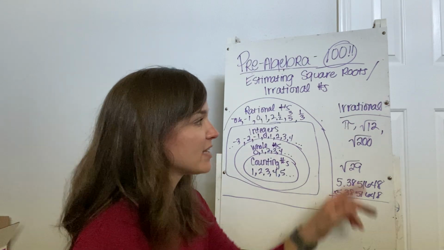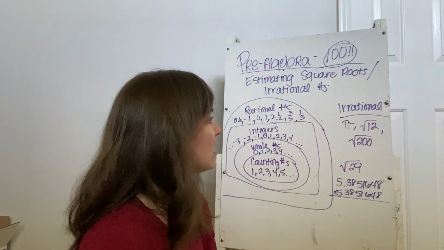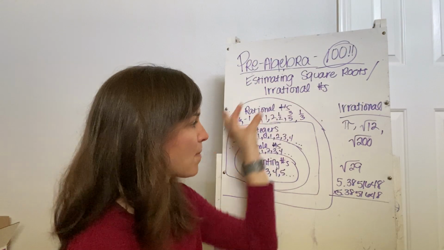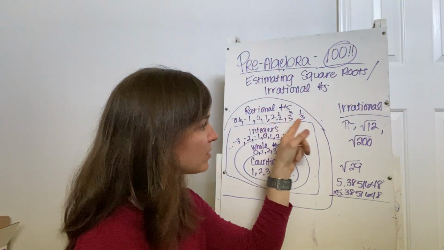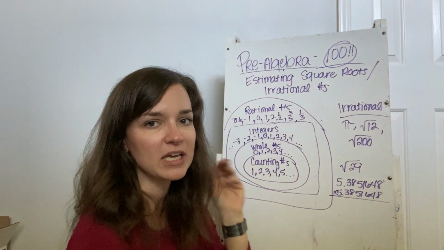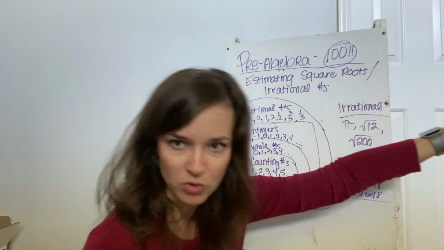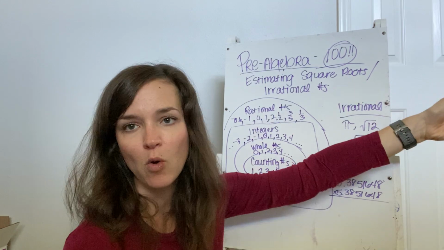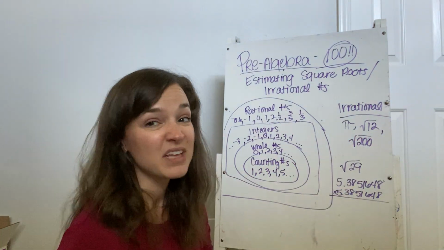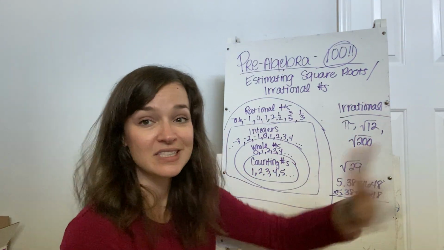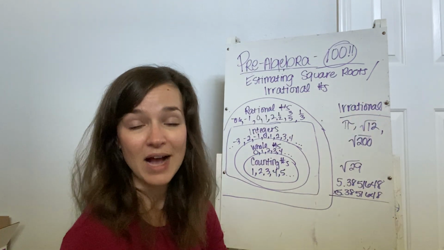So that's why these are called irrational numbers, because there is no way to categorize them like with any end. Even a repeating decimal counts as a rational number, because we know what's happening. We know that it's just going 0.333333333. It might be doing it forever, but we know what's happening. With these, we'll never find the end of the number, because it just keeps going. So that's why we call them irrational numbers.